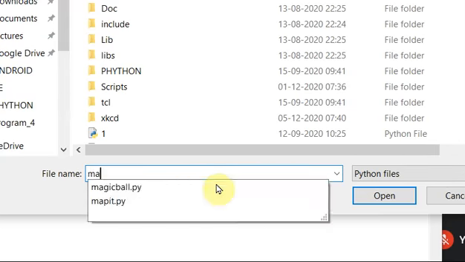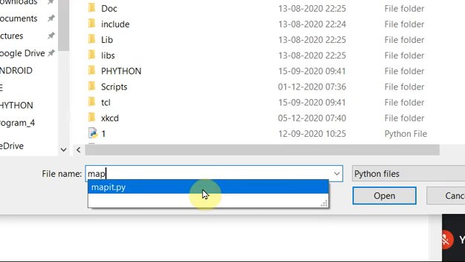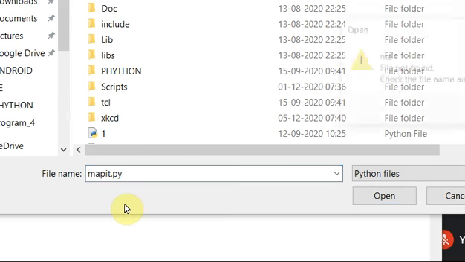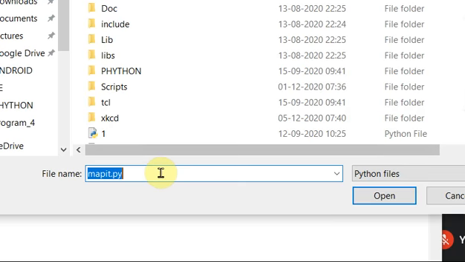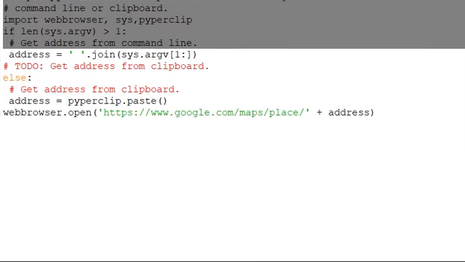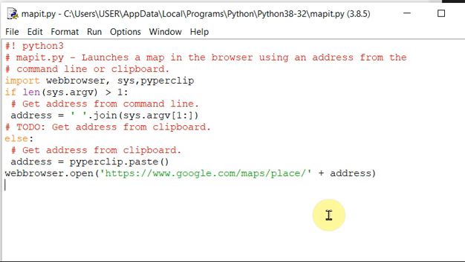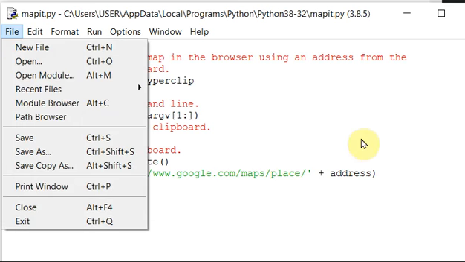So this was the program we had seen, that is mapit.py, which is going to open Google Maps, and whatever address you had given, that particular location will be opened, so you don't have to copy paste all those things.